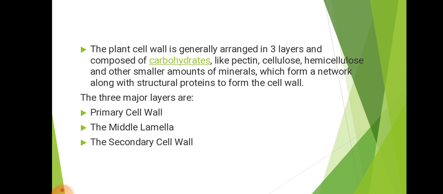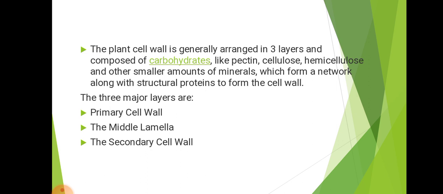If you see, the plant cell wall is generally arranged in three layers and composed of carbohydrates like pectin, cellulose, hemicellulose, and smaller amounts of minerals, which form a network along with structural proteins to form the cell wall.